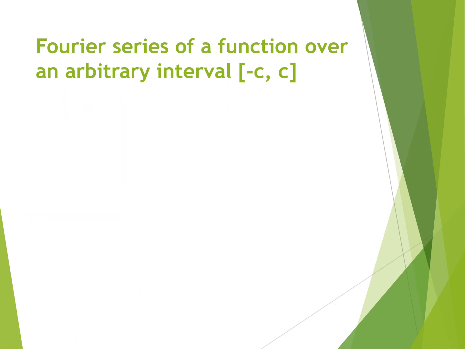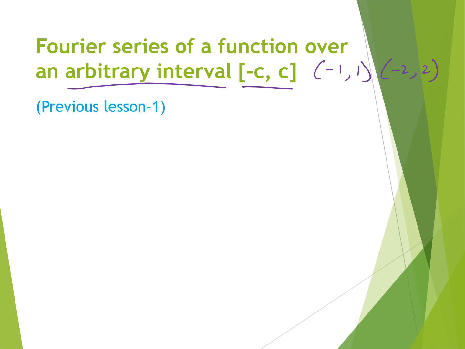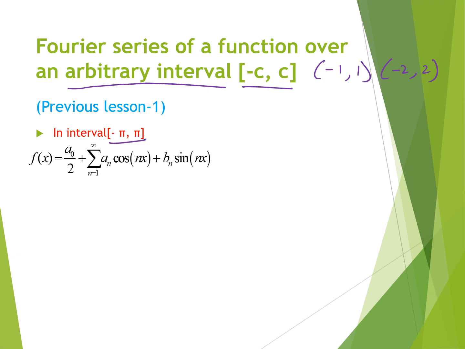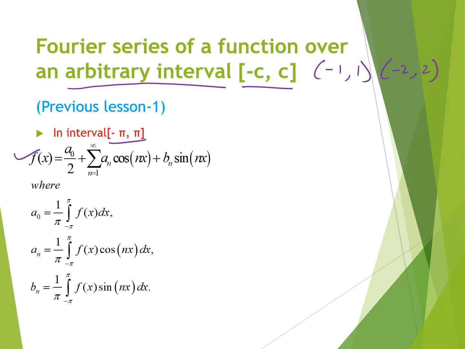Fourier series for a function over an arbitrary interval minus c to c. That means, for example, if we are considering the minus 1 to 1 interval or the minus 2 to 2 interval. From the previous lesson, for the interval of minus pi to pi, the Fourier series is this, and the Euler formulas for a naught, an, and bn are similar.